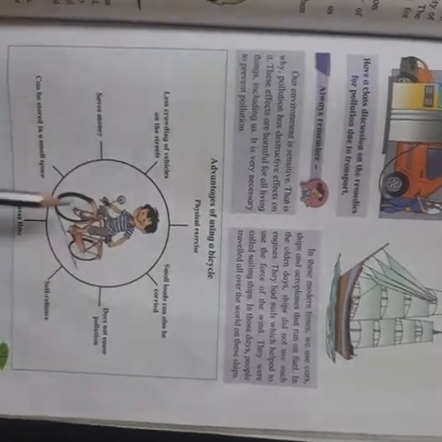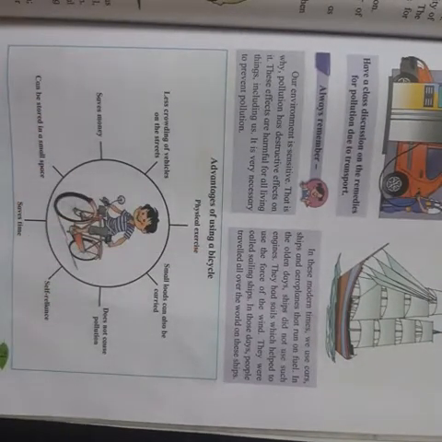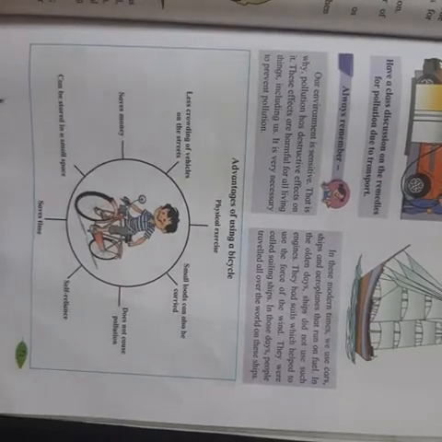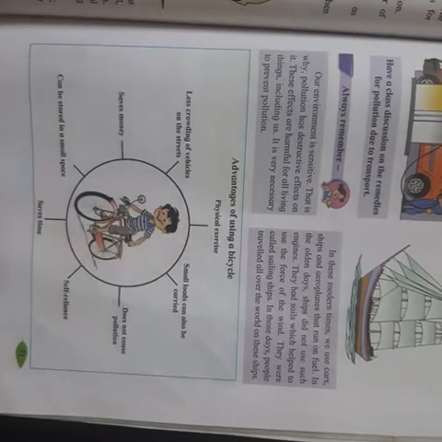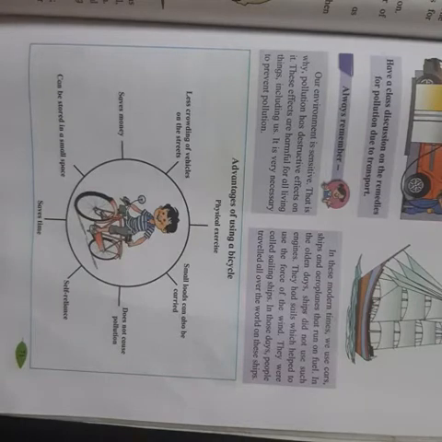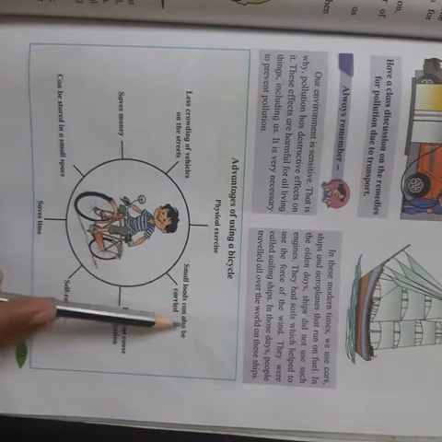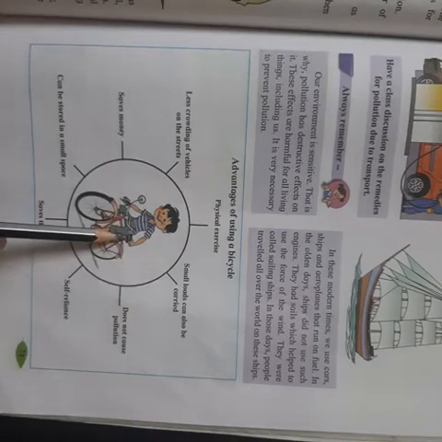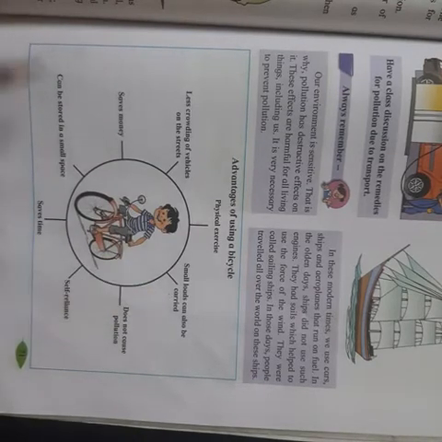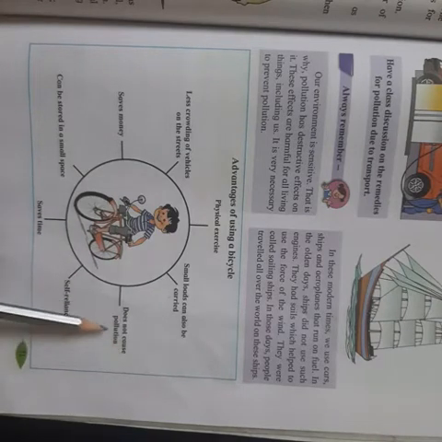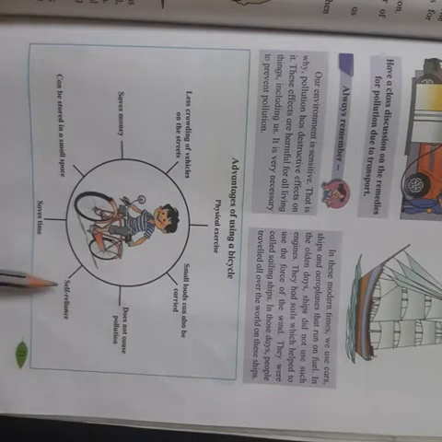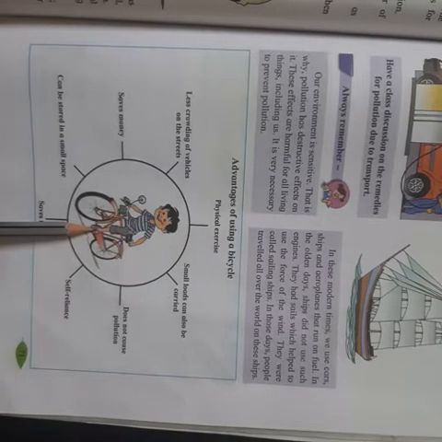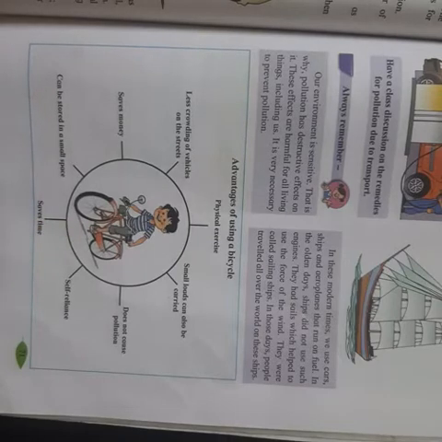Now let's see the advantages of using a bicycle given over here. What are the advantages of using a bicycle? First one, you are getting physical exercise when you are riding a bicycle. Second, small loads you can put on the back instead of carrying it on the back. Small loads can also be carried, correct? You can carry small loads on your bicycle. It does not cause any pollution. It is self-reliance. You don't have to wait for anyone. For bus also you have to wait. For other vehicles you have to wait.